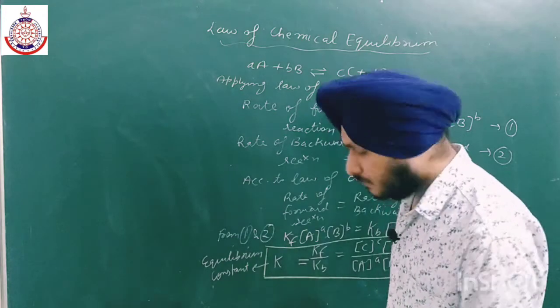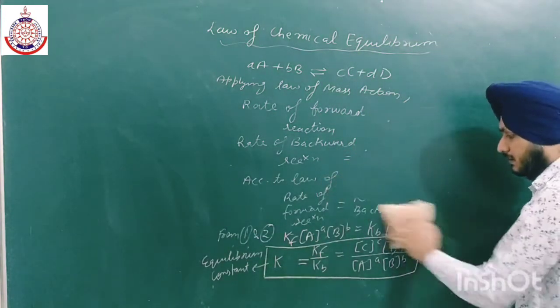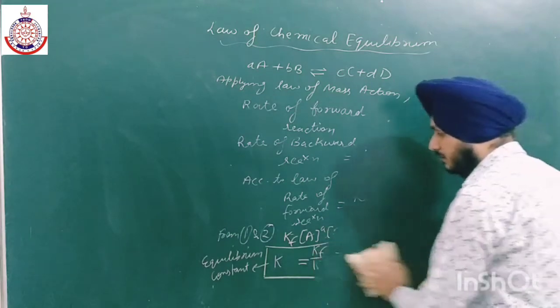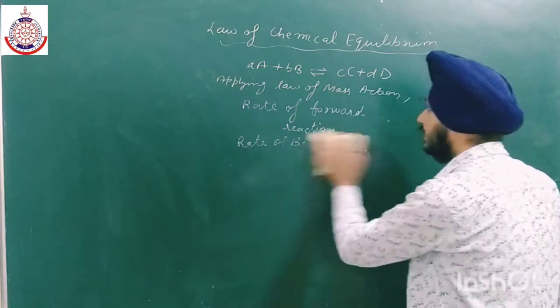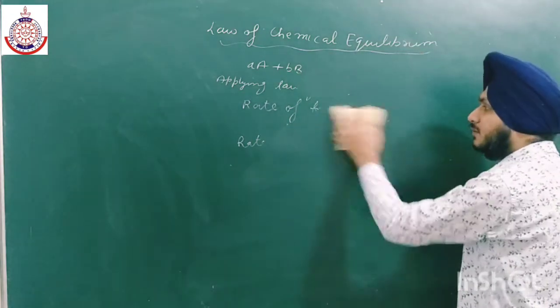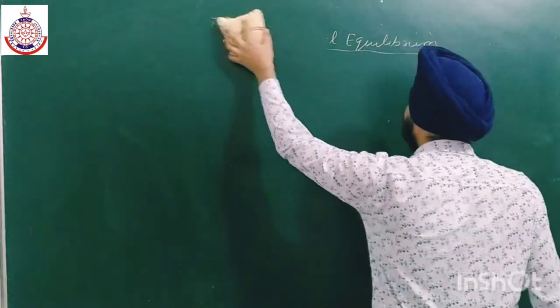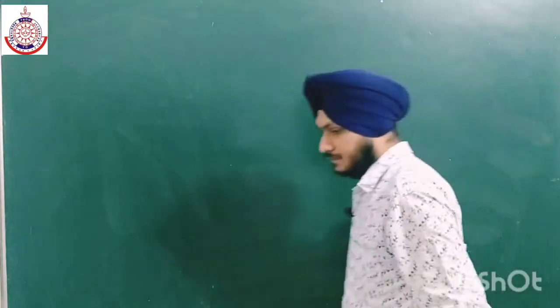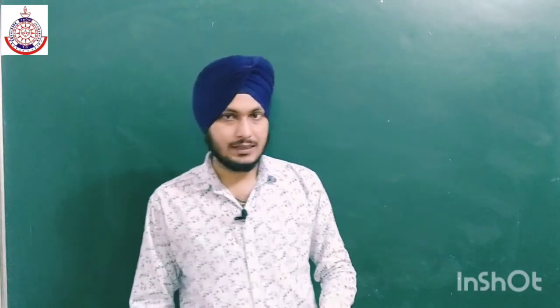Okay, so let us write the expression for the equilibrium constant for some of the reactions. There are some rules in order to write the expression for equilibrium constant. We have to take the concentration of pure solid and pure liquid as one.